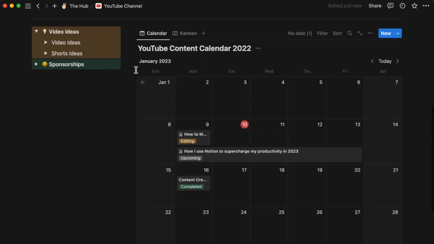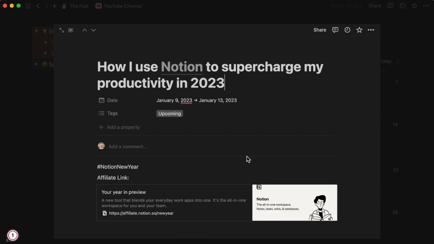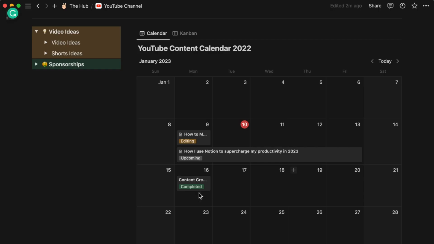This is where I love to use Notion. This is basically my content calendar. So right now you're watching how I use Notion to supercharge my productivity in 2023. If I click on that, I can set a date. I set the range from January 9th to 13th, and this is normally the week that I start filming, editing, and producing all the way to finish on Friday.